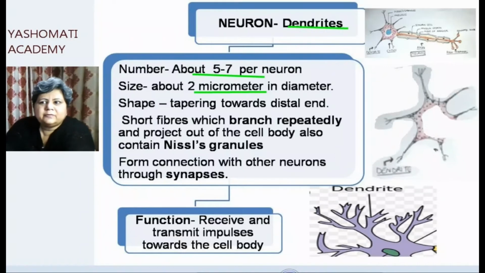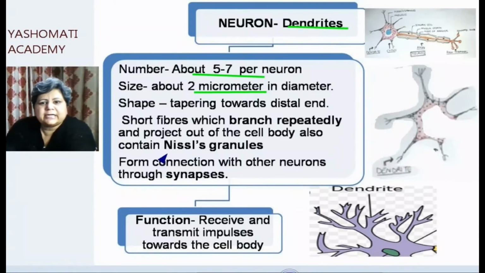And the short fibers which branch repeatedly and project out of the cell body also contain Nissl granules. As we studied in the previous part, the soma or the cyton, as it is called, contains Nissl granules.